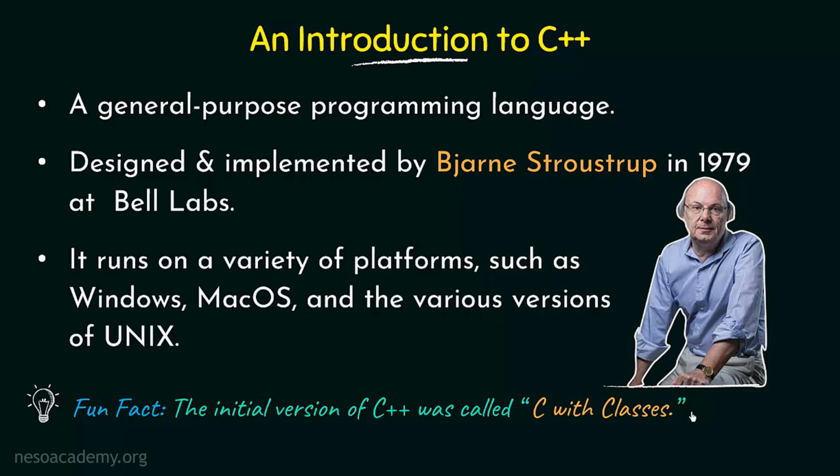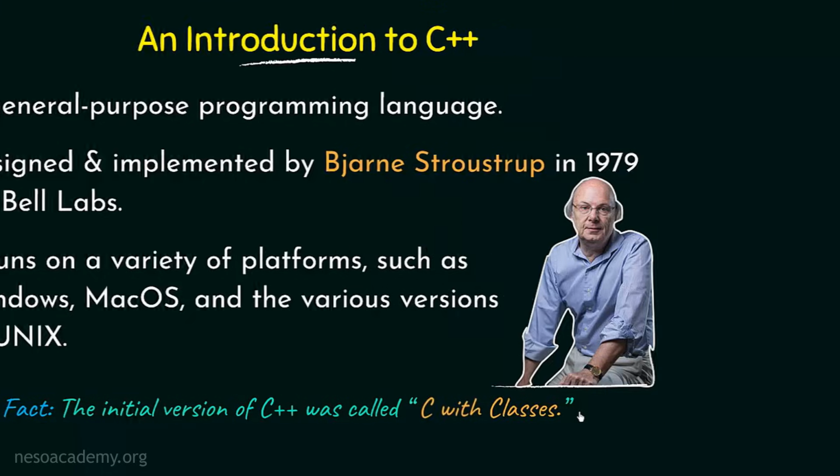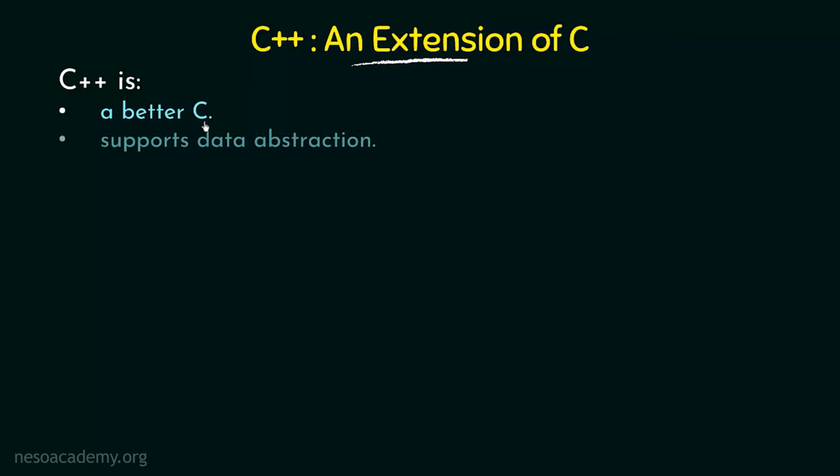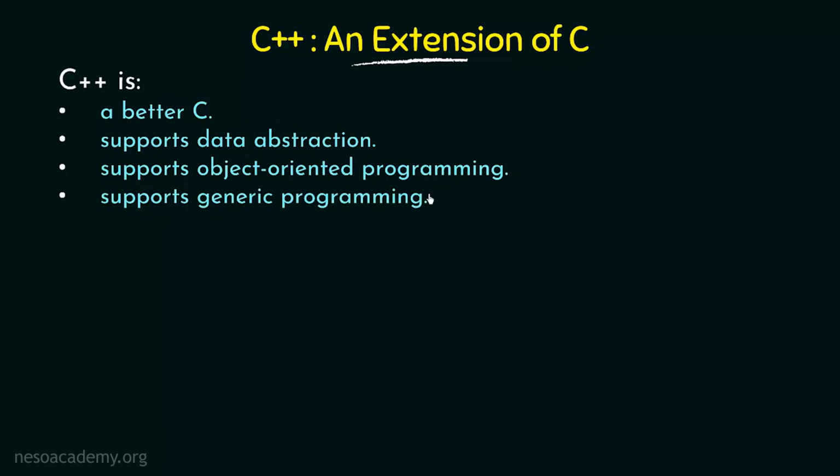Alright, so that is the basic introduction to C++ along with a small fun fact for you. As I just said, C++ is an extension of C, so let us talk a little more about that. Talking about C++ as an extension of C, C++ is actually a better C. As I already said, C++ has more features and is more powerful as compared to C. So we can say that it is a better C, and it supports data abstraction, object-oriented programming and generic programming.